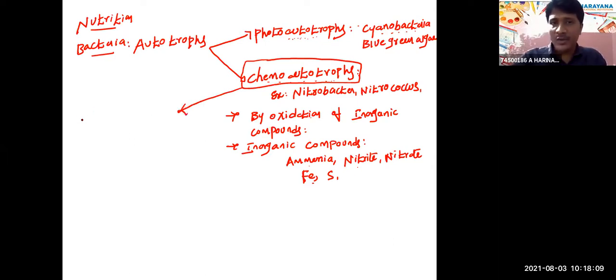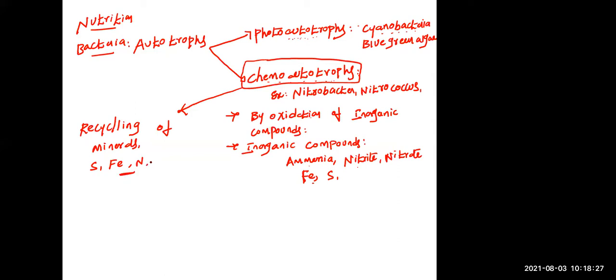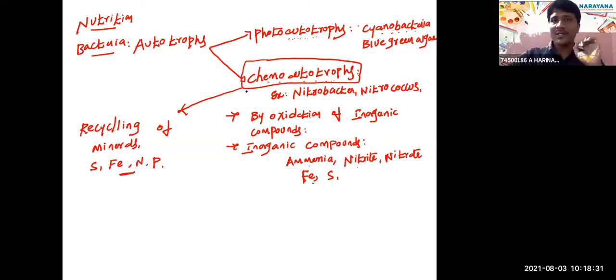They play an important role in the recycling of minerals like sulfur, iron, nitrogen, and phosphorus also, right? Are you following me on this?